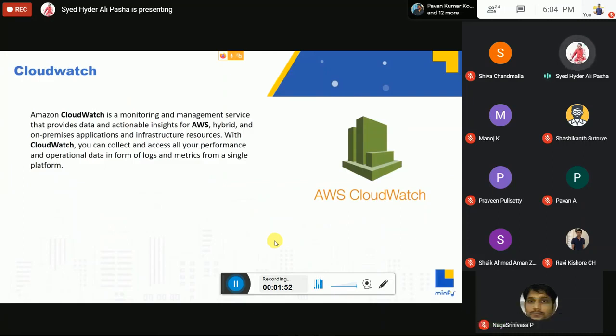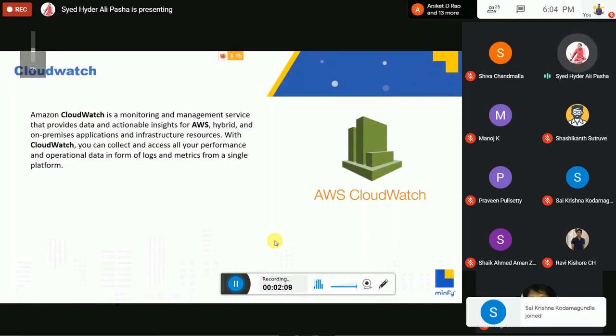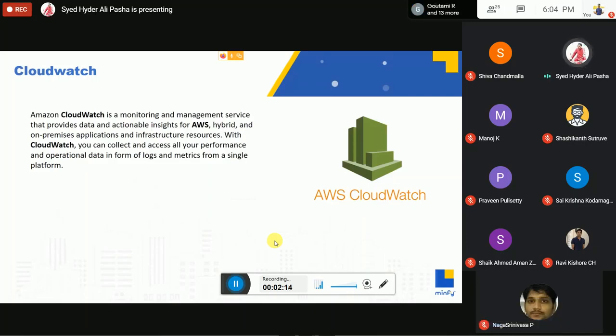It is a monitoring and management service that provides data and actionable insights for AWS, hybrid cloud, and on-premise applications and infrastructure resources. It means that anywhere in the world, whether on-premise or anywhere else, if we install the CloudWatch agent and integrate CloudWatch, it will be a single platform where we can collect and access our application performance and operational data in the form of logs and metrics. Okay, so this is a simple definition of CloudWatch.